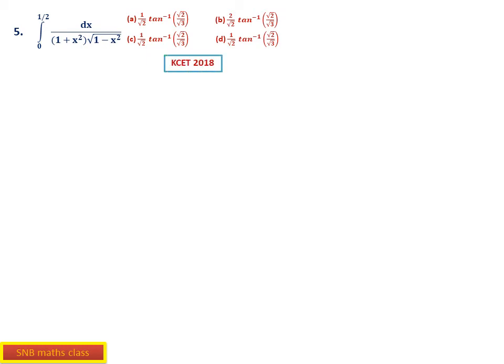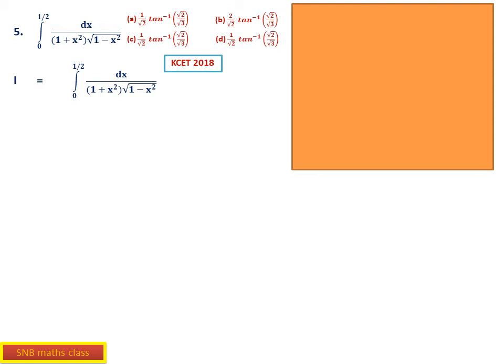So this is 2018. So now let us take it as I. So integral from 0 to 1 by 2, dx by (1 plus x square) into square root of 1 minus x square. See here, you should be very careful. This is actually in 2018, one of the most challenging problems. See, put x equal to tan theta. There is the first substitution. I will show you all the calculations here. dx equal to secant square theta d theta.